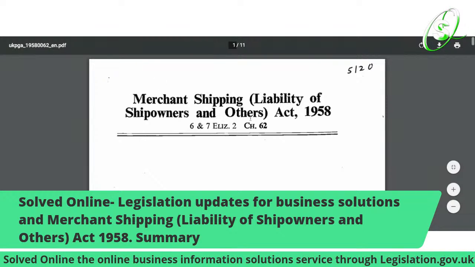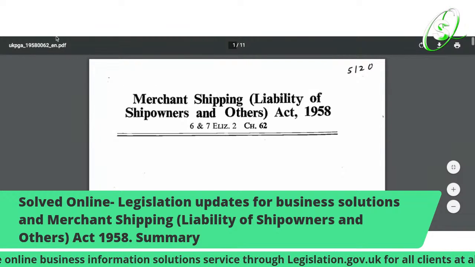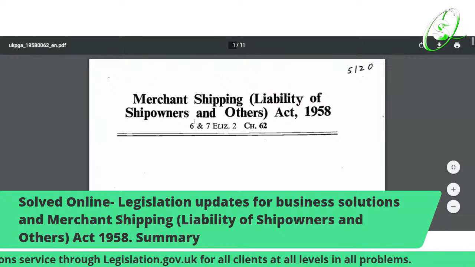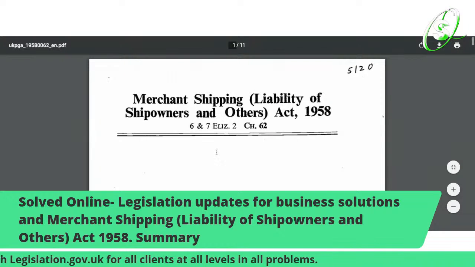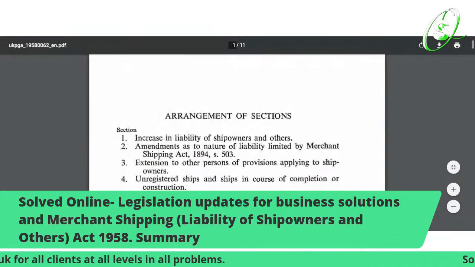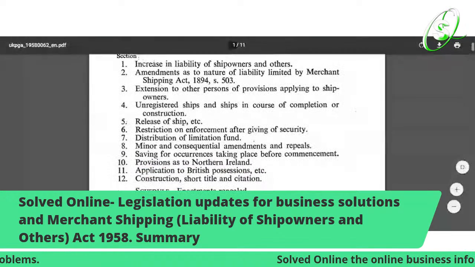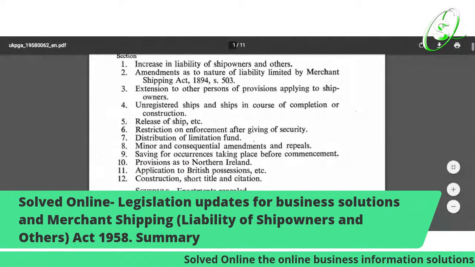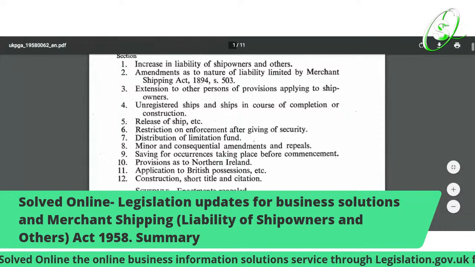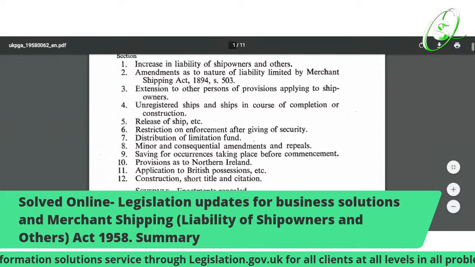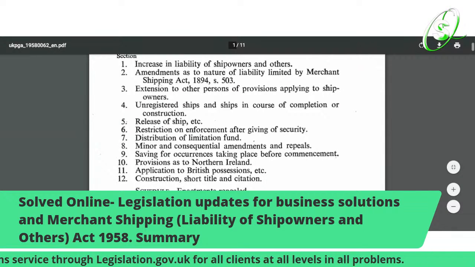So this is the purpose for Solved Online providing this type of information. So this is going to get out because we're going to continue more. It's just to give you a real rundown summary of what's going on. And like I said, there are liabilities of ship owners and others. So when we think there's something done wrong, it's already done wrong by the owners.